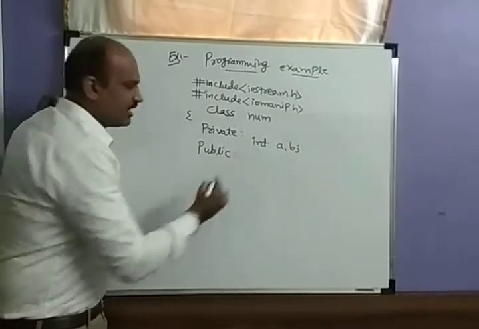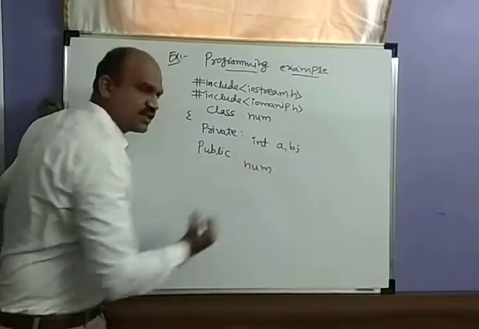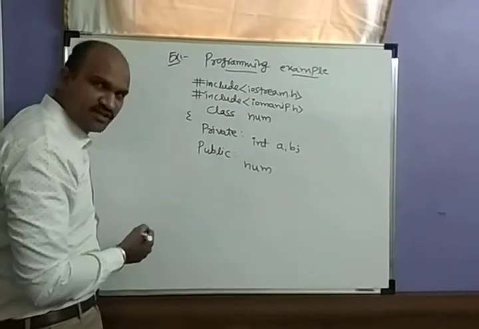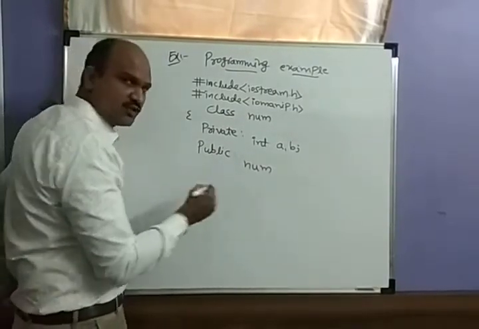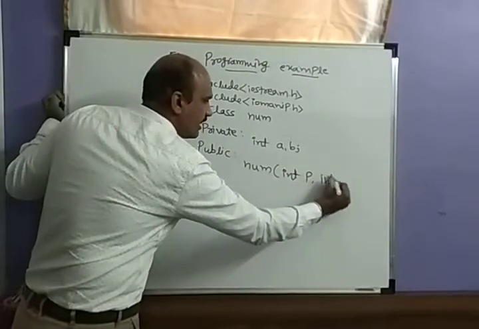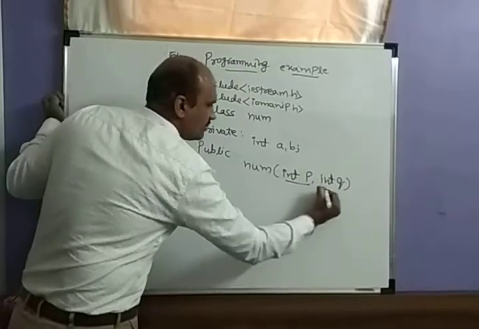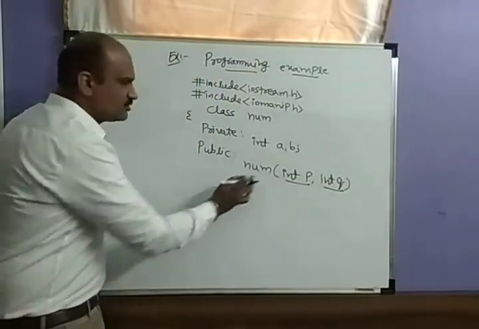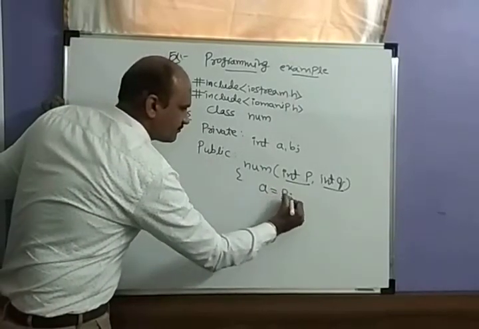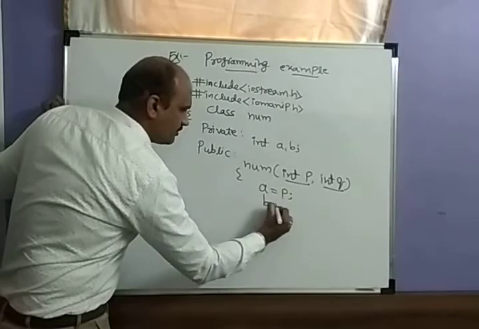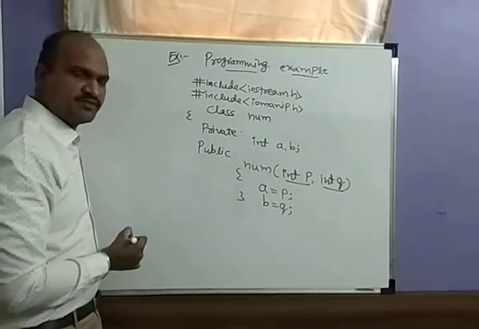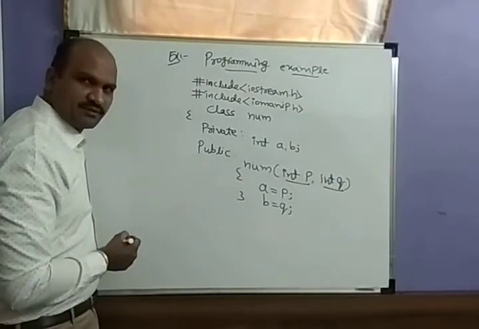Then in the public section, I will give Num. Here is the constructor. The constructor name should be the same as the class name, and you need the arguments. So we are passing two arguments, int p and int q, through the constructor. In that, a will be p and b is equal to q. Close the brace. This is your parameterized constructor.